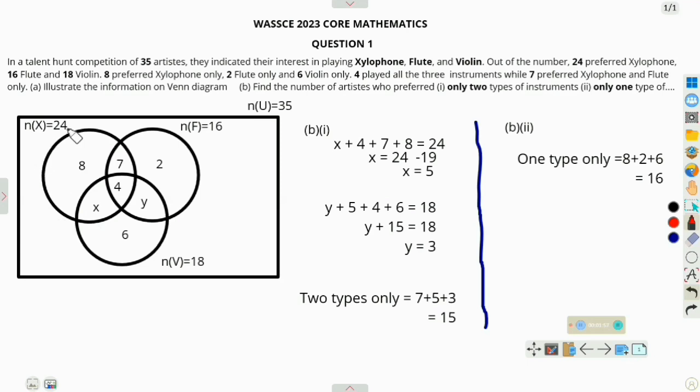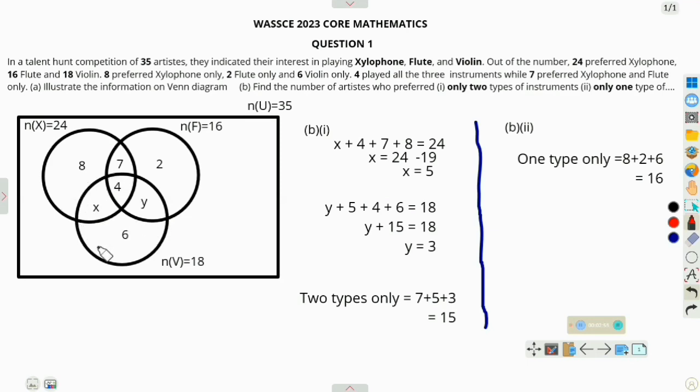We can see that when we consider the number of people that played xylophone, their sum should be equal to 24. So we can say that X plus 4 plus 7 plus 8 should be 24. So that is exactly what we have derived here. X plus 4 plus 7 plus 8 is 24. Grouping like terms, we get X to be equal to 24 minus 19, and then X is 5. So the portion of X here is 5.